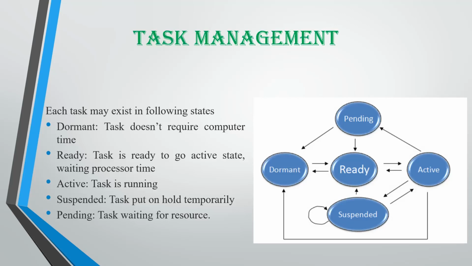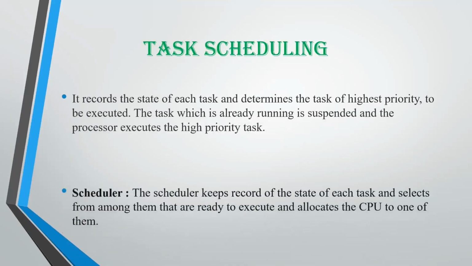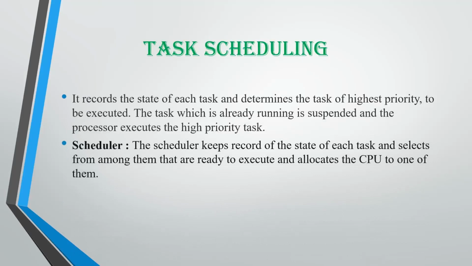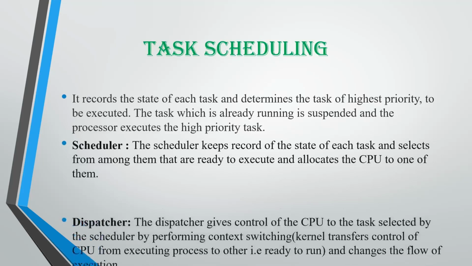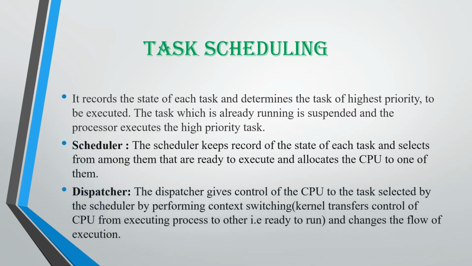When the task is put on hold temporarily, it is called suspended, and at the last, it's called pending when it is waiting for any resource to get. Next is task scheduling. So what the RTOS does, it records the state of each task and determines the task of highest priority to be executed. This is done by two main things, scheduler and dispatcher.